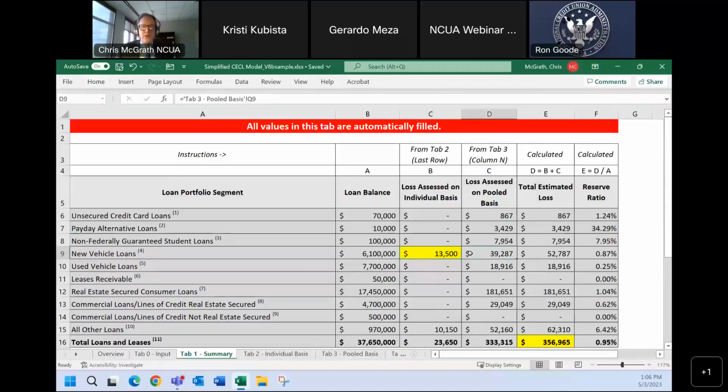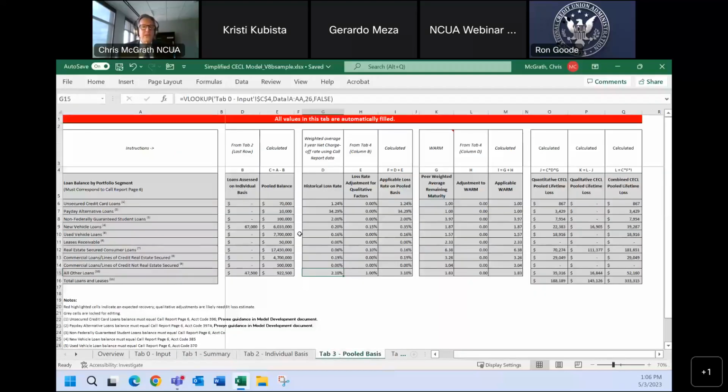Now let's get to the pooled basis. These are all the numbers. I'm going to blow this up so you can take a deeper dive into this.